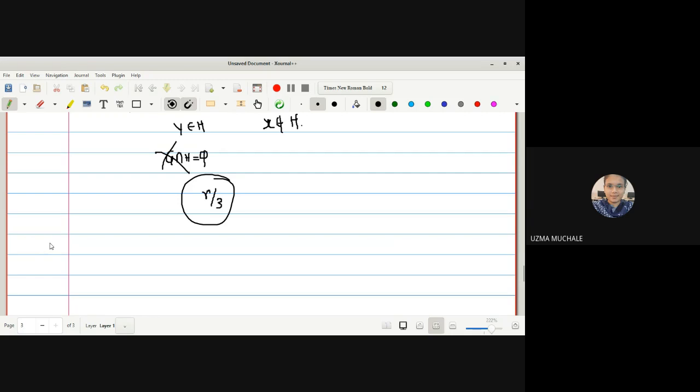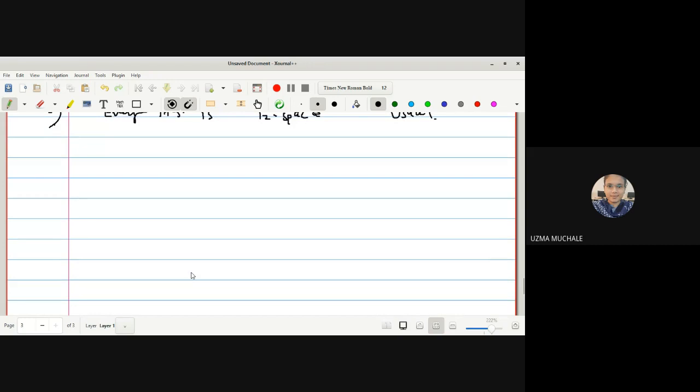So another statement you have to prove as homework. Just now I've written every metric space is a T2 space, but you have to show with the help of a usual topology. Okay, just now I told you what you have to do, only one change you have to do. Instead of having r by 2, you have to do it as r by 3. Whatever the proof we have seen just now, you have to do the same thing. Okay, I hope you can do this. Yes, ma'am.